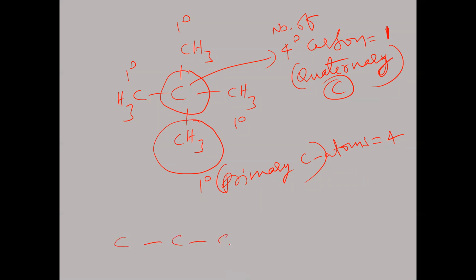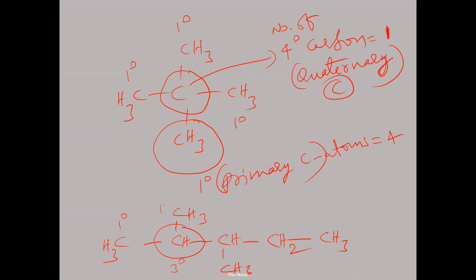If you take another example like this, 1, 2, 3, 4, suppose carbon is here, carbon is here, and this one is CH3, this is CH2, this one CH3, CH3, and this one CH, it is CH3. In this case, this carbon is directly attached to one carbon, so 1 degree carbon. And this carbon is attached directly to 3 carbons, 1, 2, 3, that's why it is a 3 degree carbon, tertiary carbon atom.